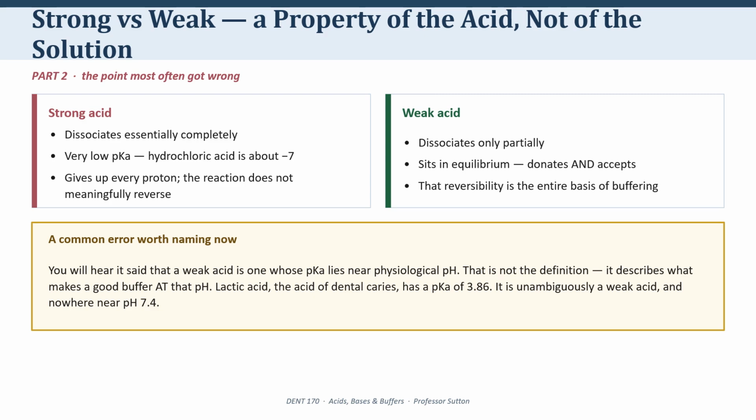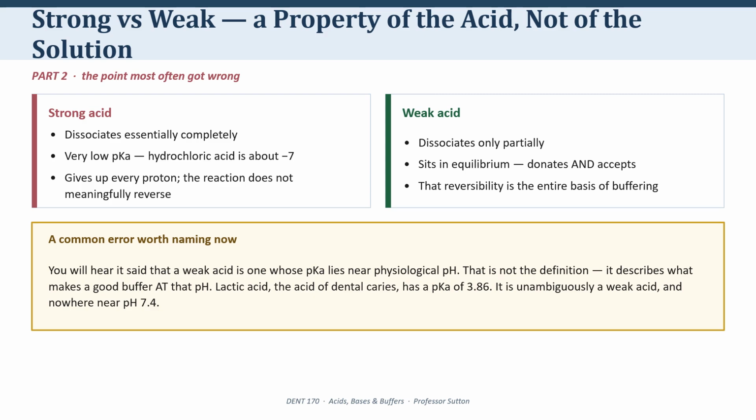Now, that reversibility is not a defect. It is the whole point. An acid that can both release and recapture a proton can respond to conditions. If the solution becomes too acidic, it takes protons back. If it becomes too alkaline, it lets more go. A strong acid can't do that. It's already given everything away. So every buffer in your body is built from a weak acid. That's not a coincidence. This is a requirement.